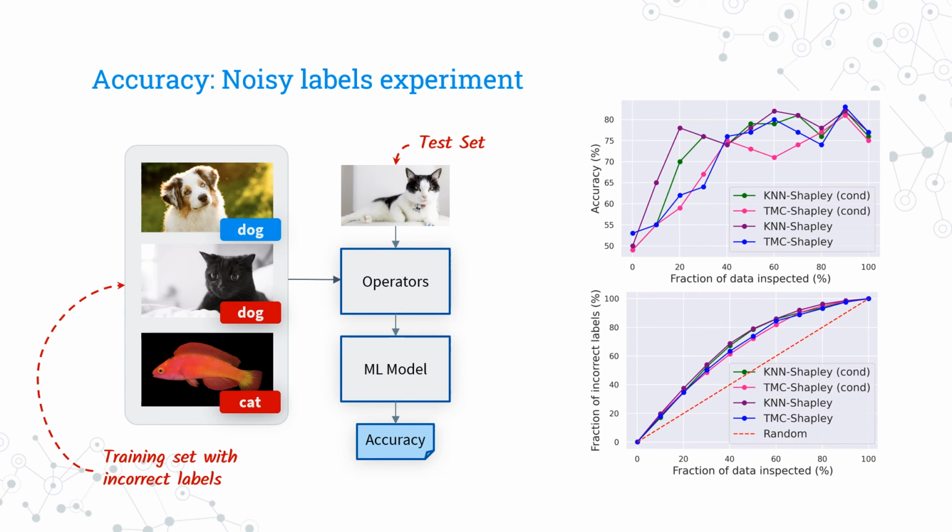We compare our method, K&N Shapley, with a solid baseline, TMC Shapley, which is an efficient version of the standard Monte Carlo method. As we can see, it is able to match its performance while at the same time being even up to 1,000 times faster based on our measurements. Finally, we can notice that the performance of pipelines with conditional map-fork operators is very similar to pipelines without conditioning. This implies that our approximation scheme can indeed be effective.